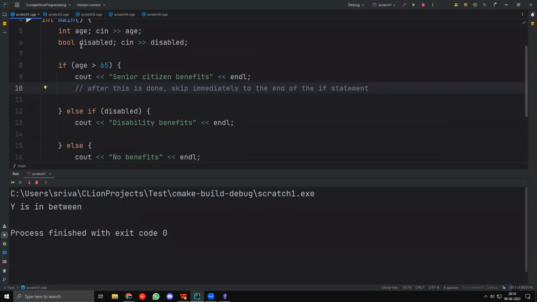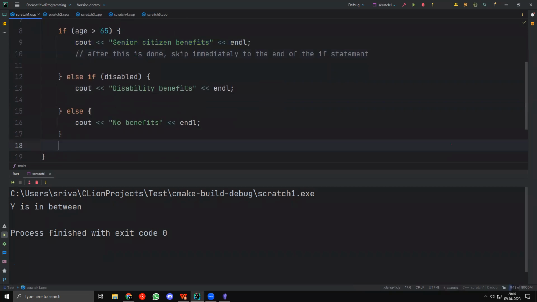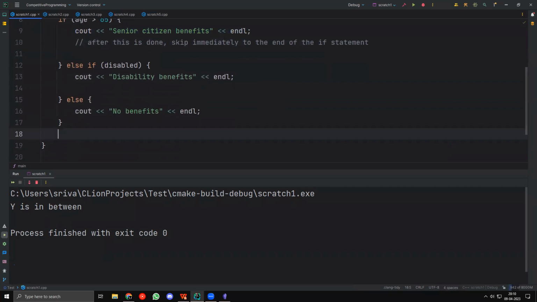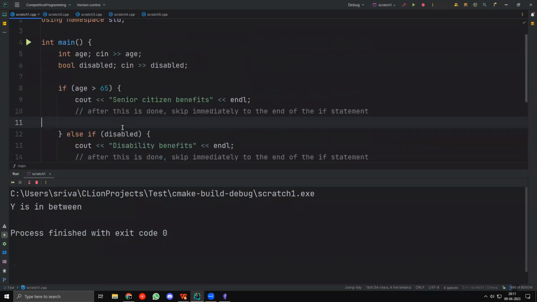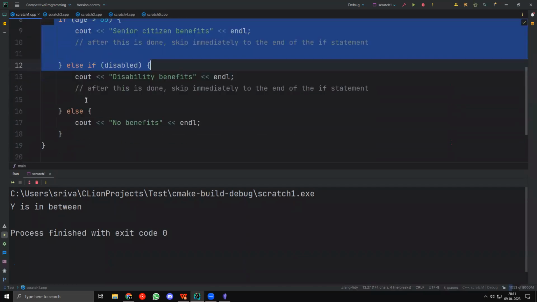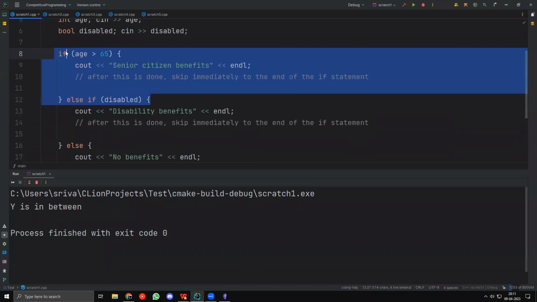So basically what happens is that if I enter this, I immediately jump to the end of this. I don't go through else if disabled. I don't go through this. I directly jump to the end. Similarly, if I enter this, I again jump immediately to the end. The else statement does not happen. So basically, either one of them happens or none of them happen. If you have an else statement, exactly one of them happens.